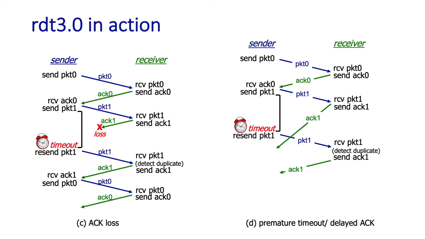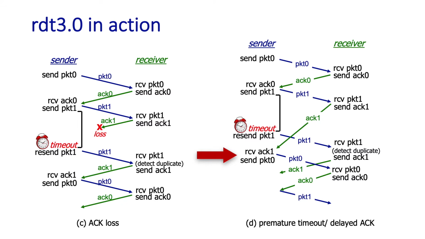Well, this is what it was waiting for, and so it then sends the next packet, 0, which will be received and acknowledged at the receiver. Last, let's take a look at what happens at the sender when it's waiting for an ACK0 but receives a duplicate ACK1. In this case, according to our finite state machine, the sender simply ignores this duplicate ACK1.